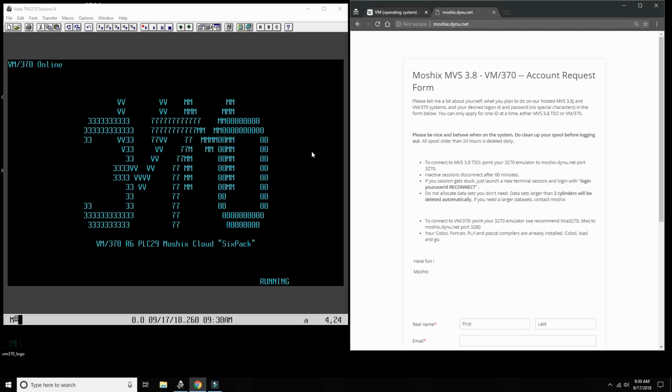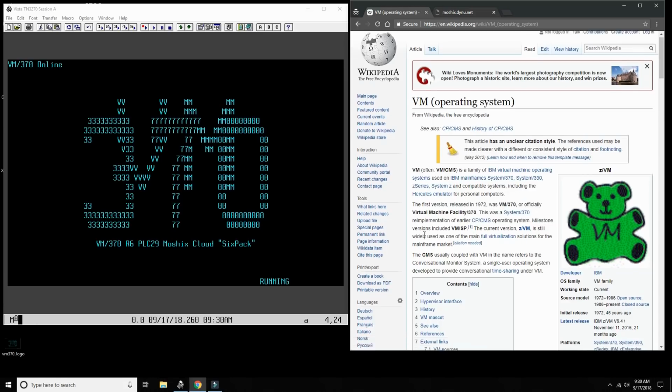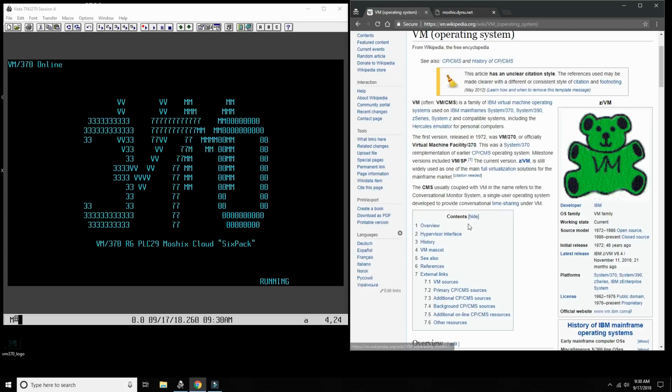So what is VM 370? A lot of people in this channel would already know what it is, but some people may not really know about it. It's one of the lesser known mainframe operating systems. VM stands for Virtual Machine Offering. It started in the 60s. At the beginning, it was IBM's research into a time-sharing operating system.